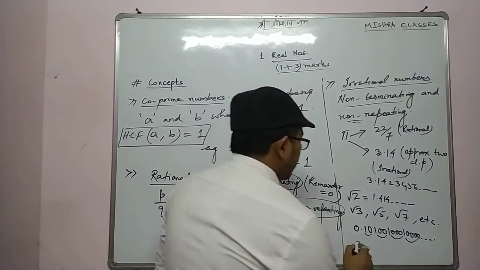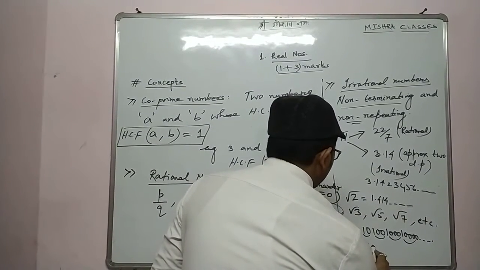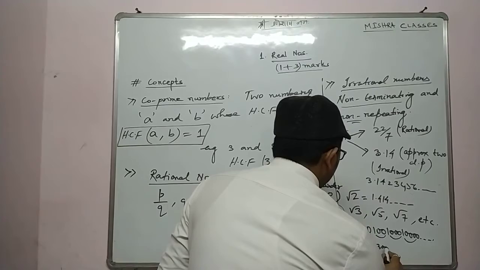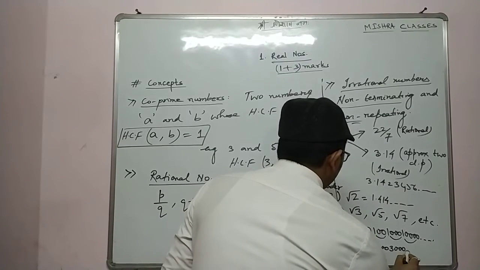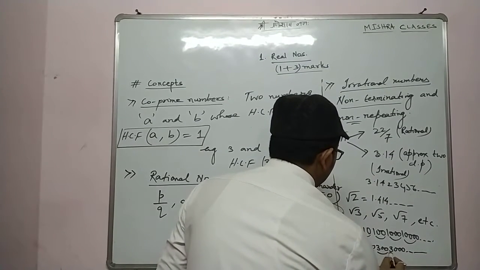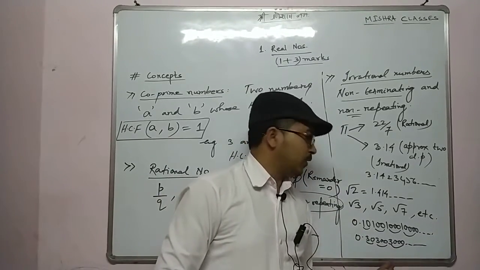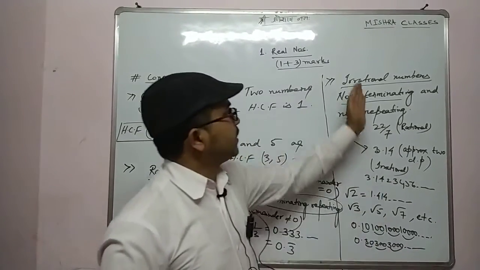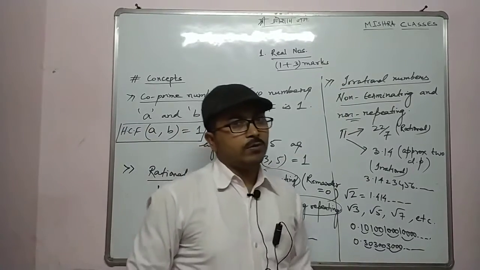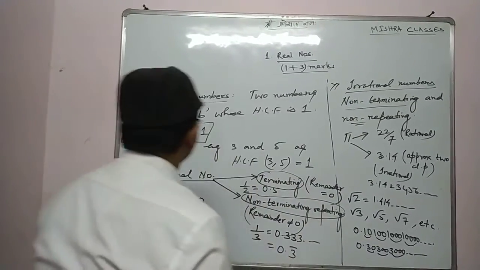Is it clear? We can say like this, 0.30300300, like this, 30, 300, 300. They are not repeating in a particular form or particular set. So these types of numbers are called irrational numbers. Is it clear?